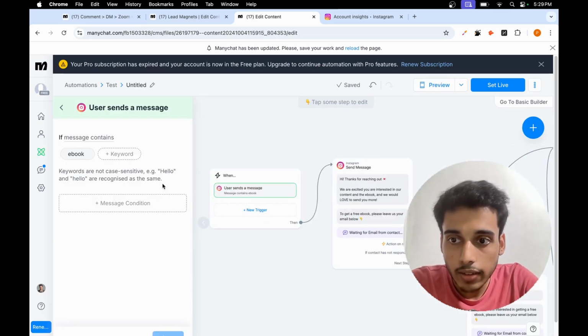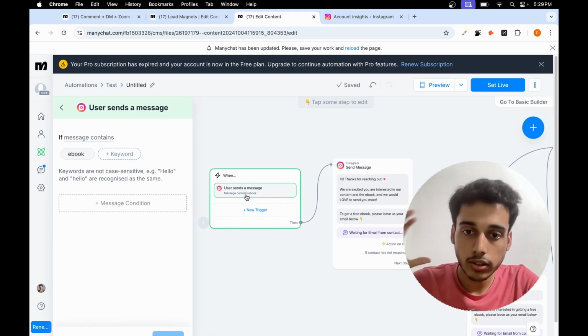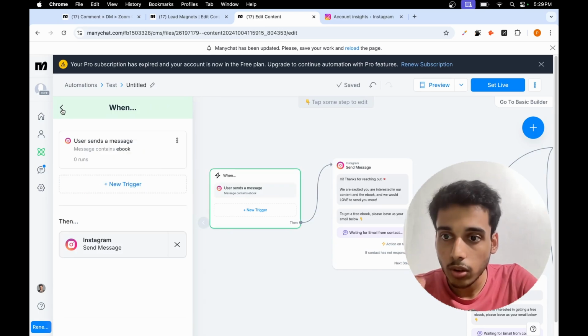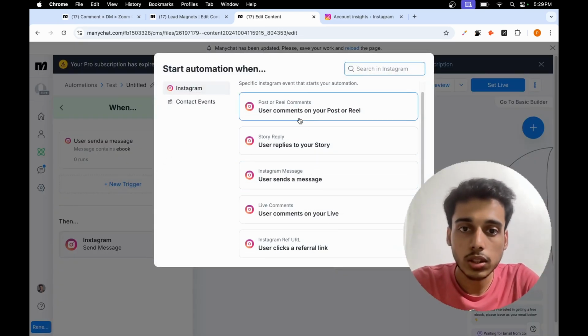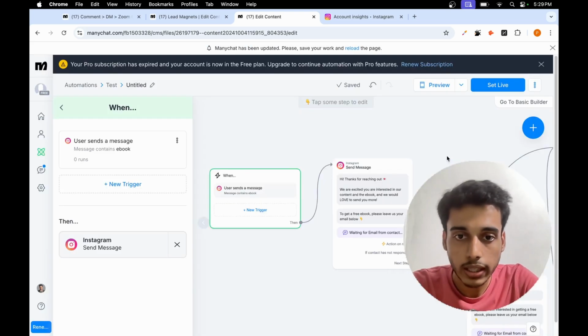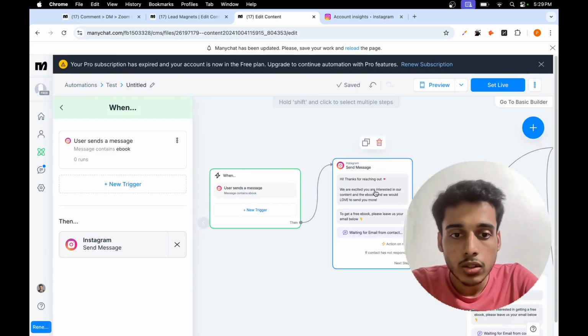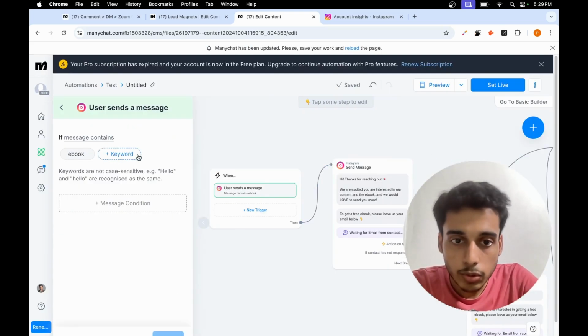And here I have an option to add particular keywords. So when a user sends me a message, this only works if I have some kind of other triggers. I can even use something like a comment or a reply to my story, which I've already covered in the past. So here I can add any sort of keywords.